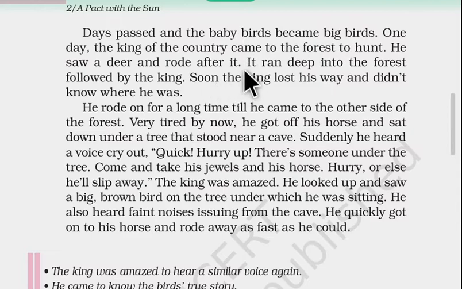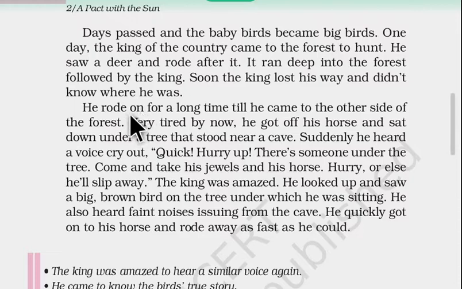Now what happens next? It ran deep into the forest, followed by the king, and the deer was running. The deer went into the deep forest, and the king also followed him. Soon the king lost his way and did not know where he was. So, what happened after some time? The king lost the way, which means he was confused about where to go and how to get out of this forest.